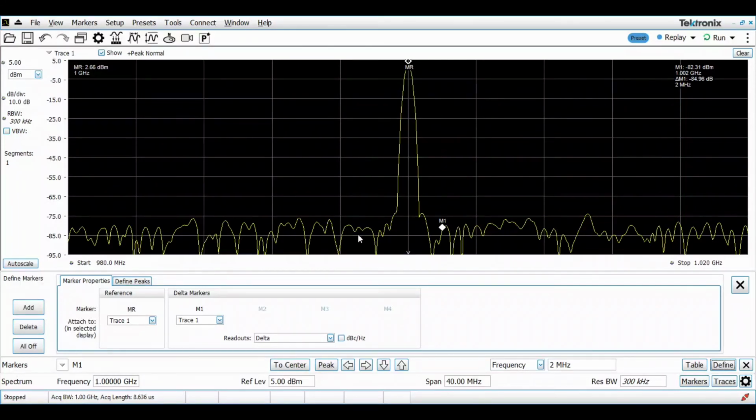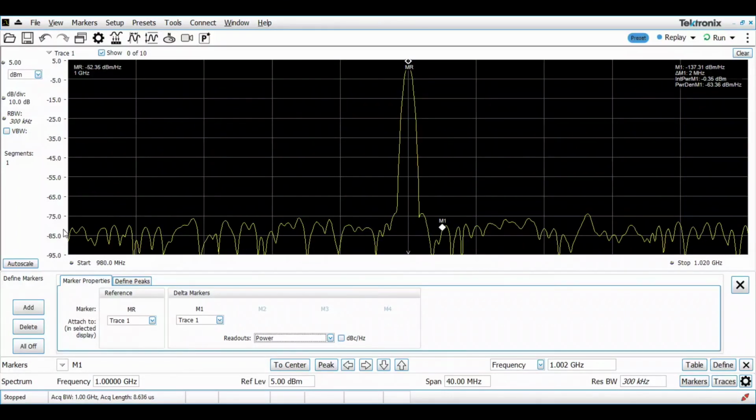But as we know, SNR is always going to be normalized within the 1 Hertz bandwidth, so power density within the bandwidth. For that, we need to have the absolute power level, which is the 3 dBm, and then I need to select the readout to power. The moment I select it to power, I will be able to see the power which is coinciding within 1 Hertz at the marker M1 value.